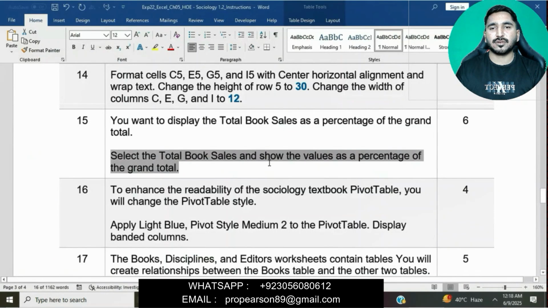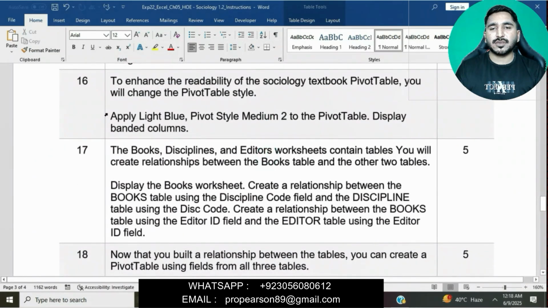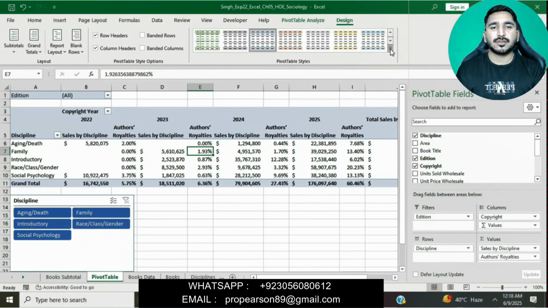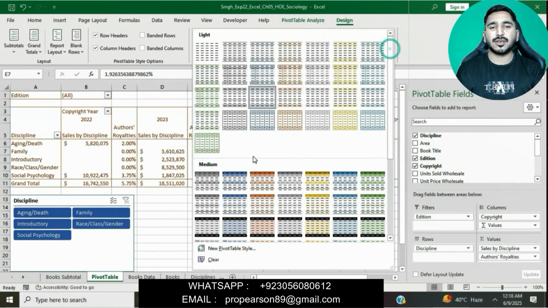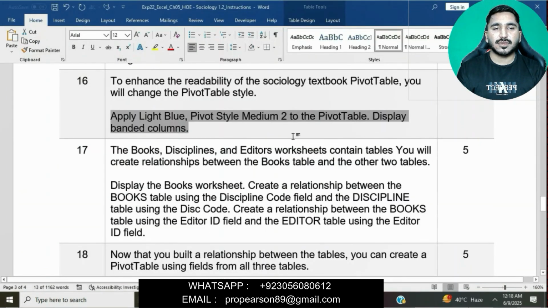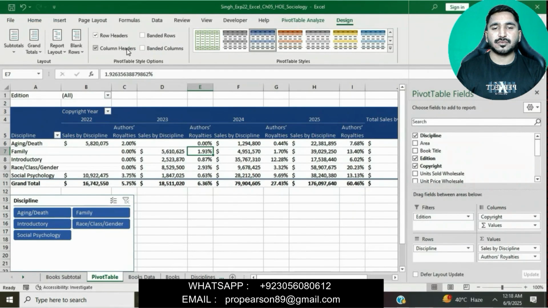This is good now. Now question number 16 is to apply Light Blue Pivot Style Medium 2 to the pivot table and display banded columns. Okay, we will go to PivotTable Analyze and then go to the PivotTable Style group, and then we will apply the Light Blue Medium style to display banded columns.